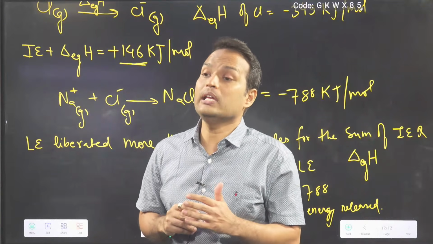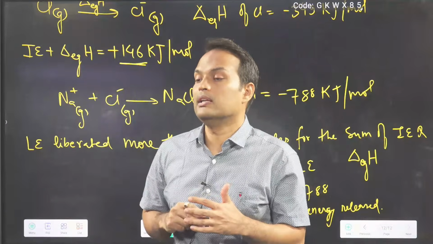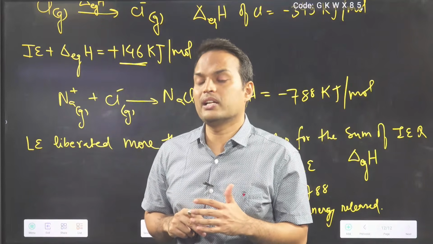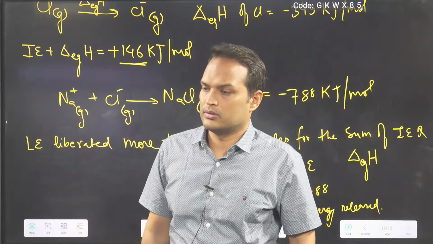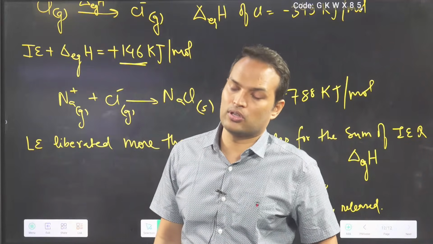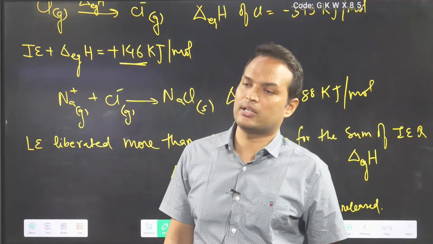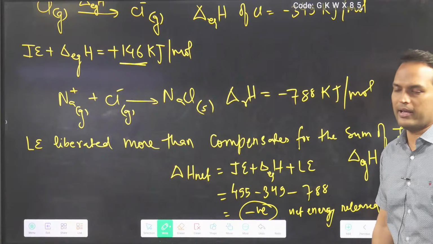Due to high lattice energy. Lattice energy not only compensates, it more than compensates for the sum of ionization energy and electron gain enthalpy. Okay, all of you understood, I think. That's why this is formed.